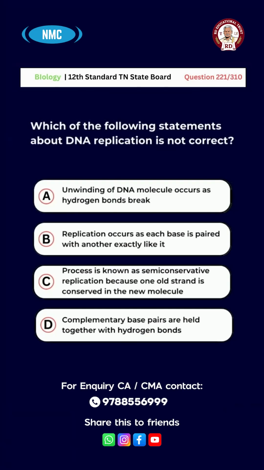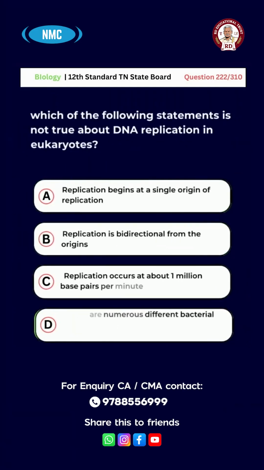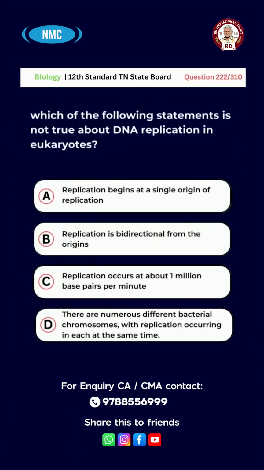The answer is option B. Replication occurs as each base is paired with another exactly like it. Question number 222. Which of the following statements is not true about DNA replication in eukaryotes? Option A. Replication begins at single origin of replication.